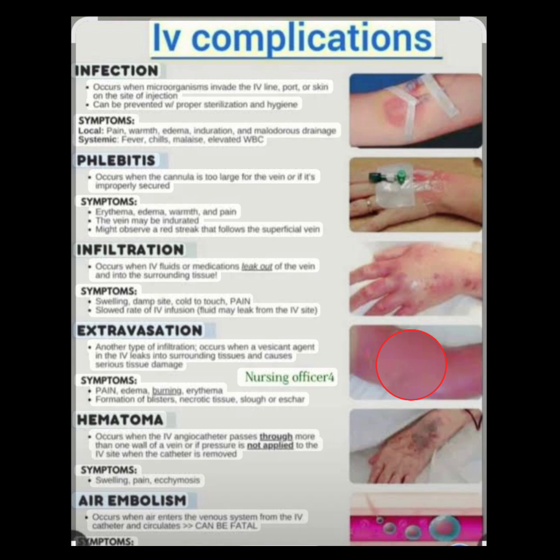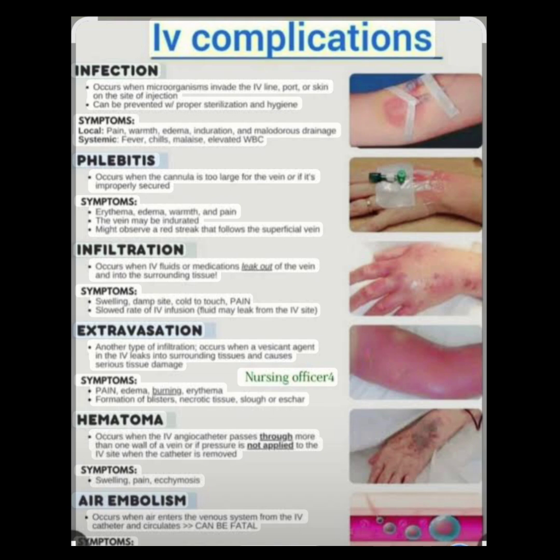At that time we should not flush there. If there is any blockage, we should not flush that fluid, because you are making it more harmful, and more redness will be there. So stop flushing, don't flush that area.